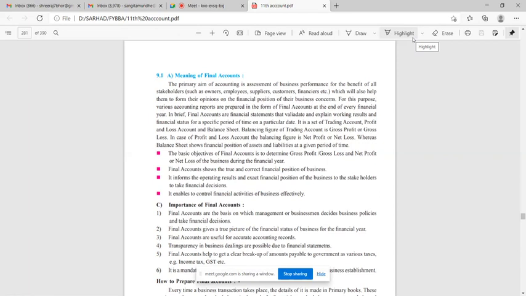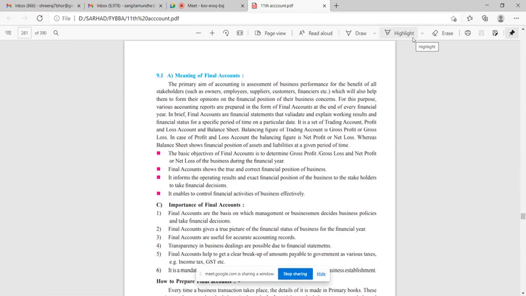Trial balance means a summary of all ledger balances at the end of a specific period. Trial balance also is a statement. It will contain debit and credit balances of all ledger accounts. So now, what is final account? Final account means